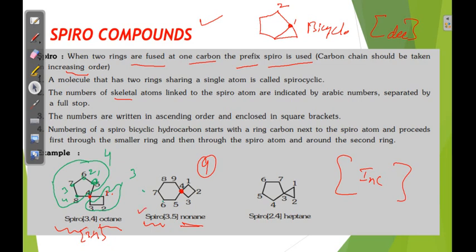Here 1, 2, 3, 4, 5, 5 carbons, here only 3 carbons. But increasing order is needed, so 3.5. You can solve this question also. Spiro, here 4 carbons, there 2 carbons. So increasing order, so 2.4 heptane.